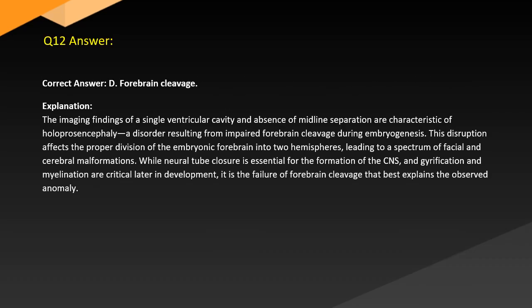Answer. Correct answer: D. Forebrain cleavage. Explanation. The imaging findings of a single ventricular cavity and absence of midline separation are characteristic of holoprosencephaly, a disorder resulting from impaired forebrain cleavage during embryogenesis. This disruption affects the proper division of the embryonic forebrain into two hemispheres, leading to a spectrum of facial and cerebral malformations. While neural tube closure is essential for formation of the CNS, gyrification and myelination are critical later in development. It is the failure of forebrain cleavage that best explains the observed anomaly.